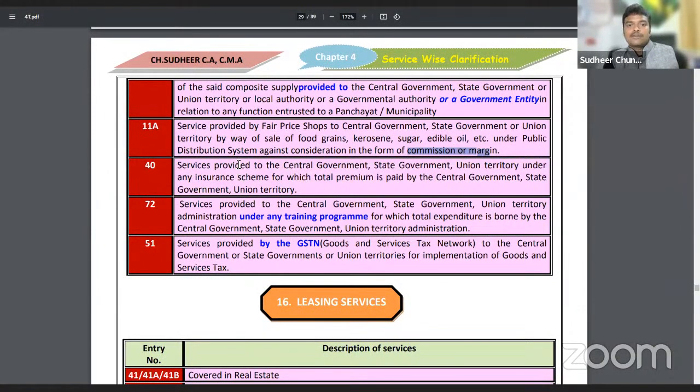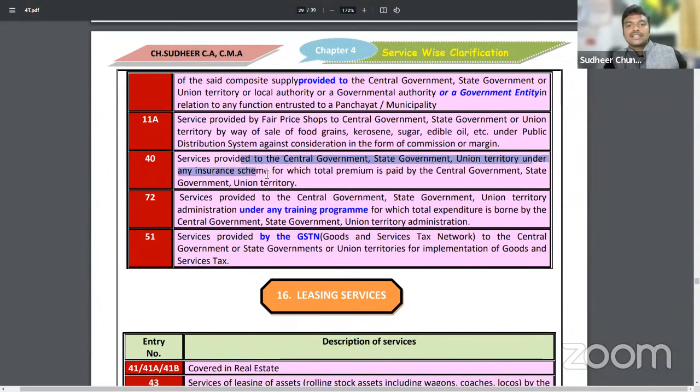Sir, government to government service, government receives any insurance services. To government employees, if government pays any insurance, that premium will be exempted. Any insurance service provided to government will be exempted. Next. Government, if they conduct any training program and if we pay any charges to them, those charges were exempted.